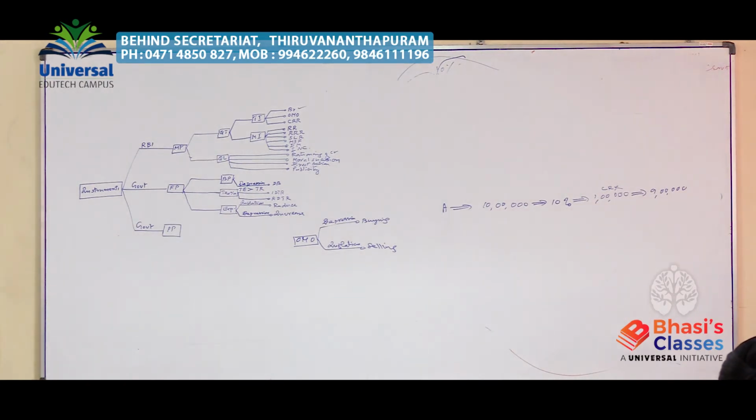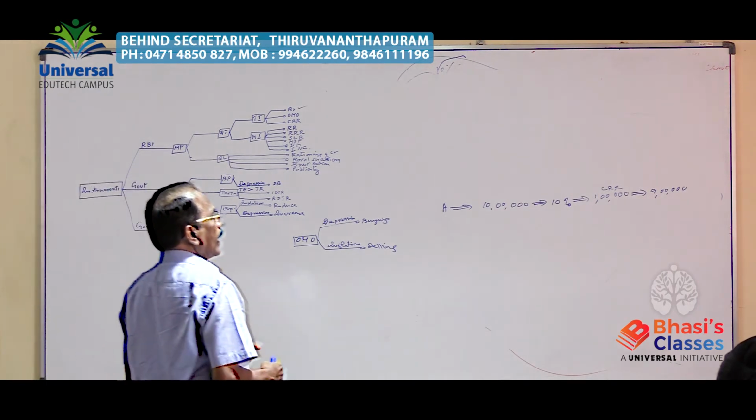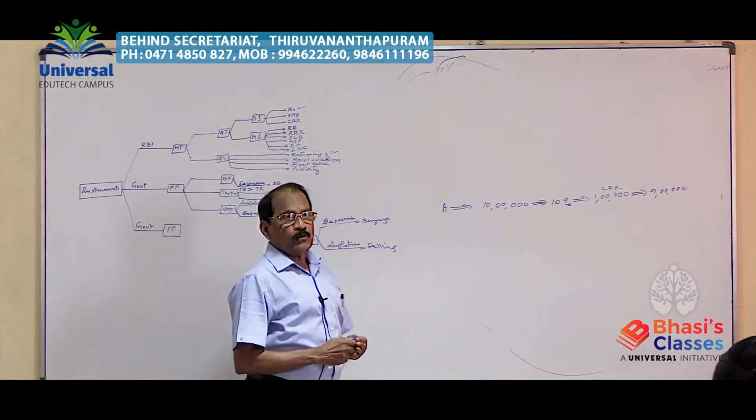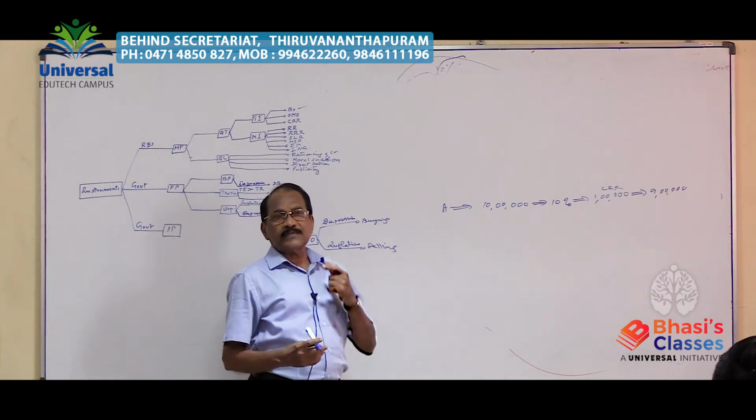Daily it is to be maintained. Practically, it is calculated weekly to check the maintenance. And 9 lakh rupees is now the maximum loan capacity of the commercial bank.